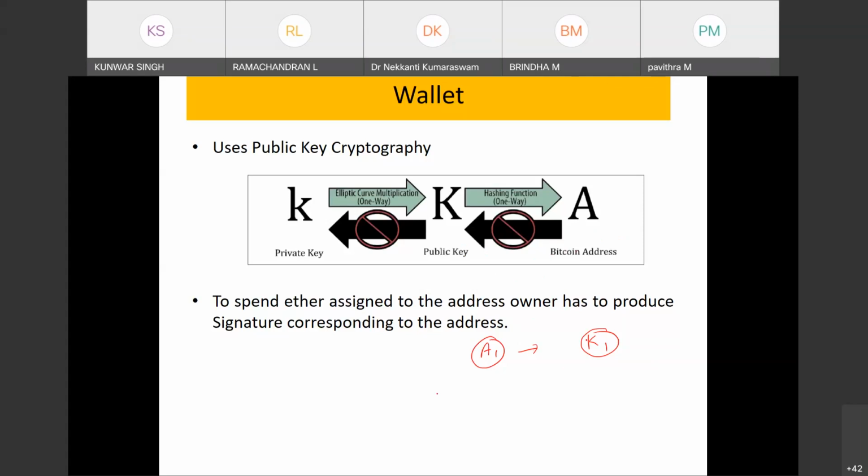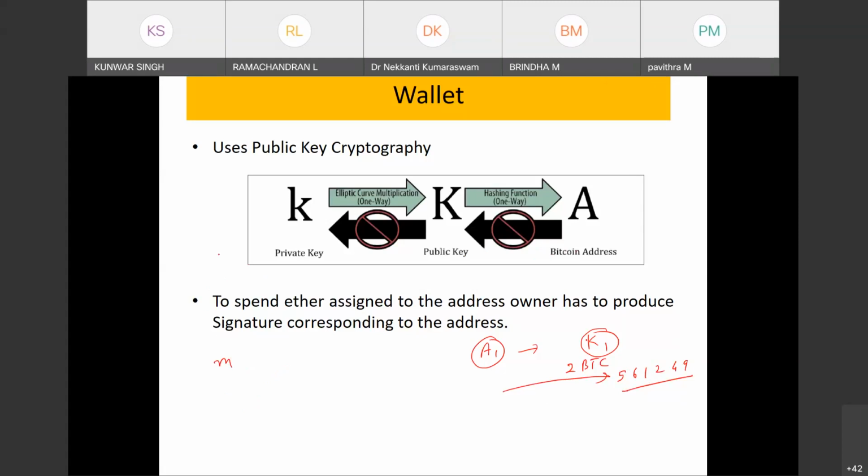Now, this is my address, 5612449, and someone has sent 2 Bitcoin to this address. Now I have to claim that Bitcoin. So what I have to do is produce a signature on a message M that I cannot choose.